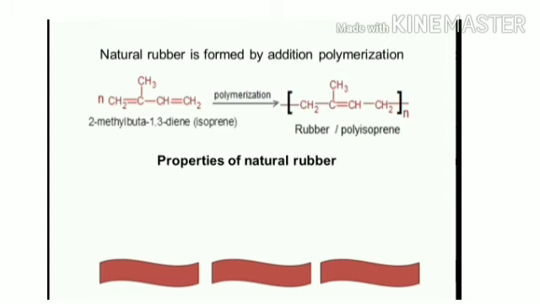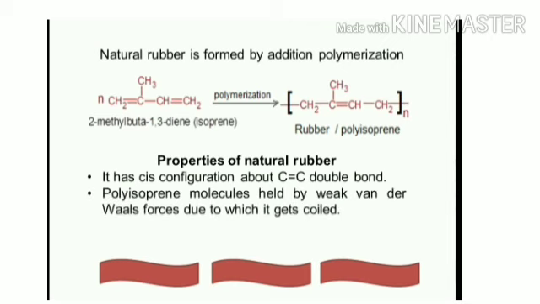Properties of natural rubber. It has cis configuration about the carbon-carbon double bond. Polyisoprene molecules are held by weak van der Waals forces, due to which it gets coiled. It shows elastic properties.